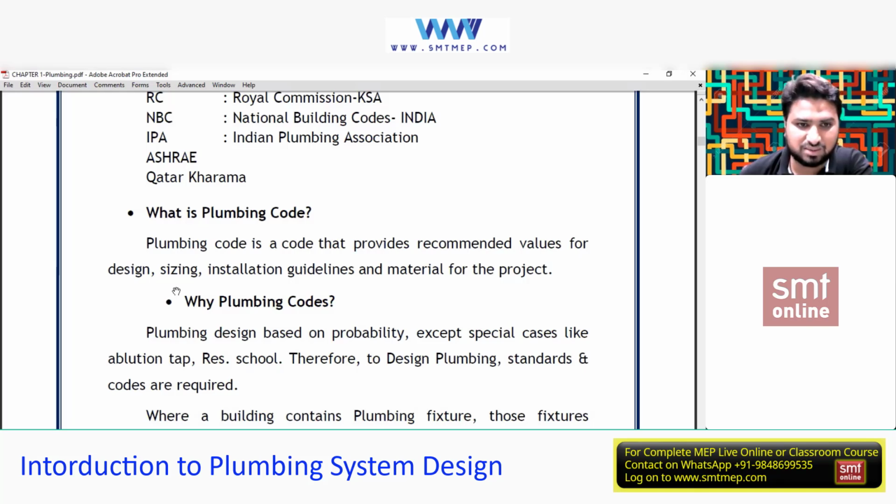Then sizing. Sizing refers to any kind of size, pipe size, or a number of things which we are about to size. So sizing and installation guidelines. For example, it gives you the guidelines for the installation, how things are to be installed, and the material for the project. For example, if you're dealing with a project nearby the seashore and I'm dealing with GI, then it won't suggest that.